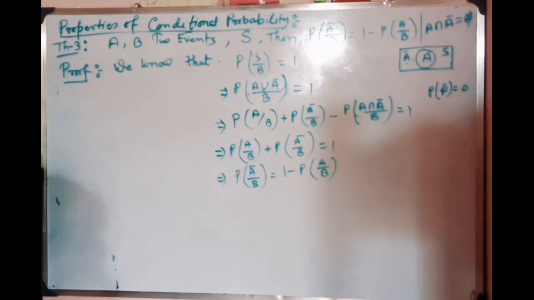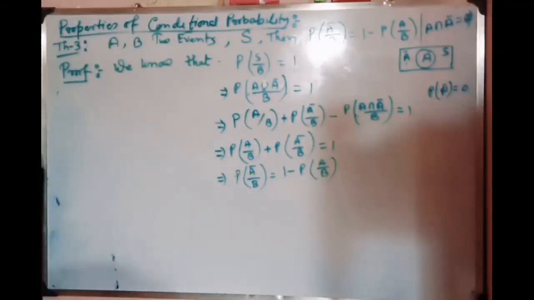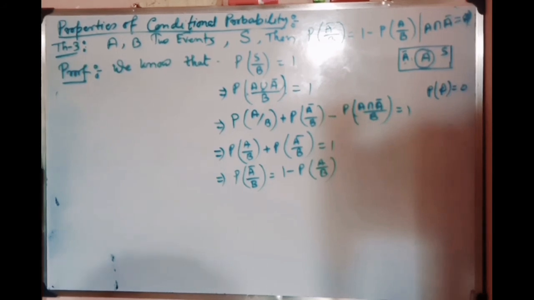This is the proof of the next theorem, that is theorem number 3 from conditional probability property. Next we will move to independent event.